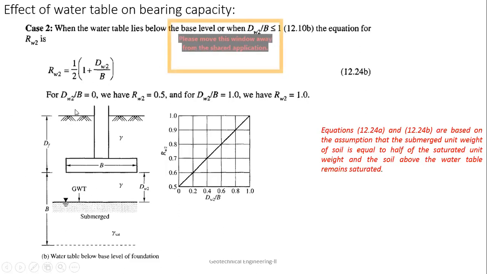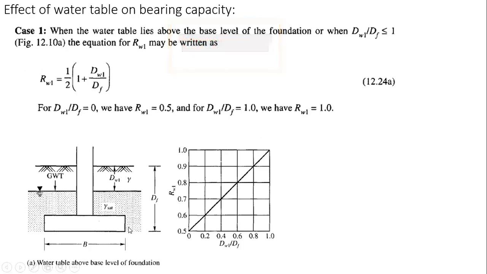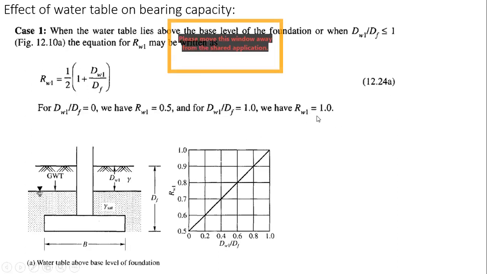Please understand one thing more. Let me go to this case. Suppose you are using this formula and you see that the water table is below this. In this case, when it is going beyond this, what will happen? dw1 by Df will become 1. When the water table is below the bottom, it will be 1. So Rw1 will be 1 only. And whatever the value will be there, you have to use for Rw1, Rw2.